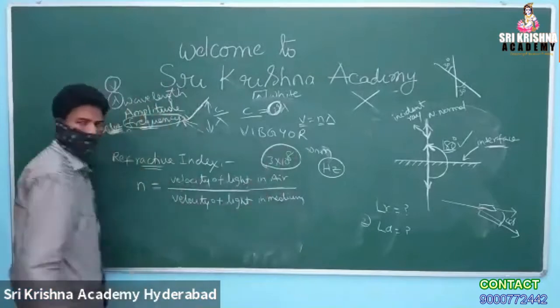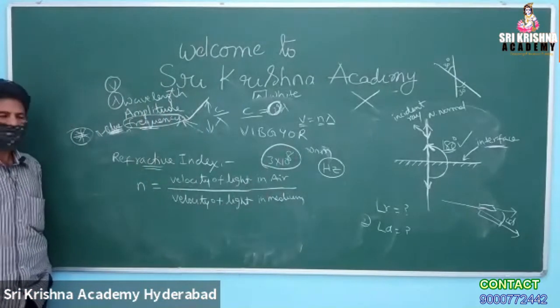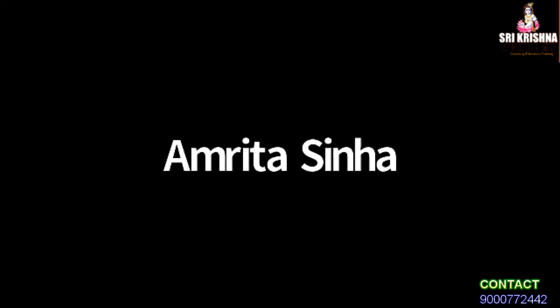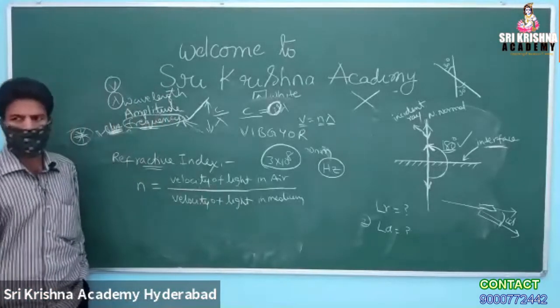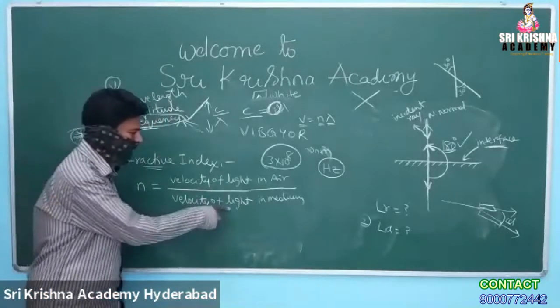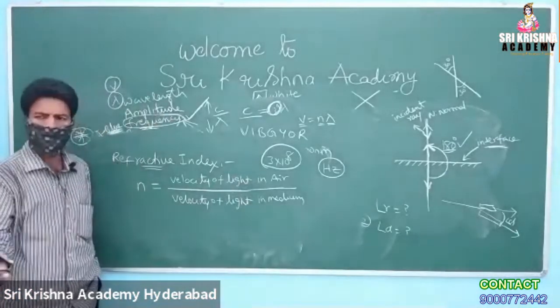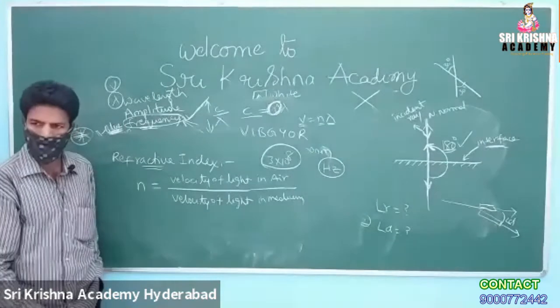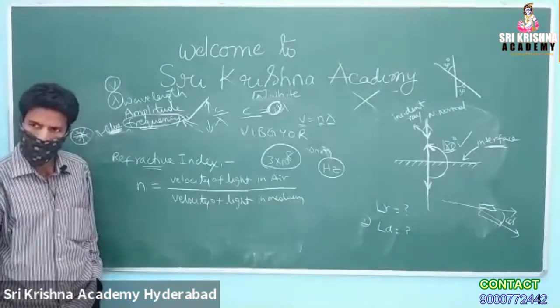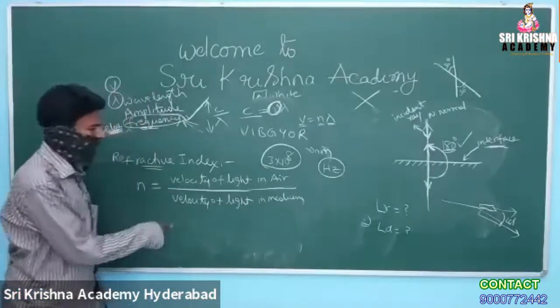What is your answer? Less. 2 into 10 to the power 8. That's it. 3 into 10 to the power of 8 is the velocity of light in air. No doubt in that. Okay. Velocity of light in medium, I told, maybe the medium may be glass, maybe water, maybe diamond, or maybe any other material, kerosene, whatever it may be, or ice. Okay.